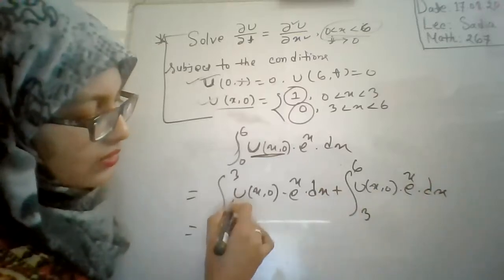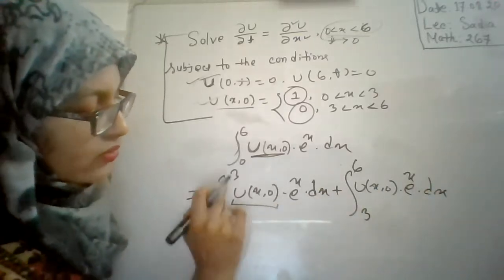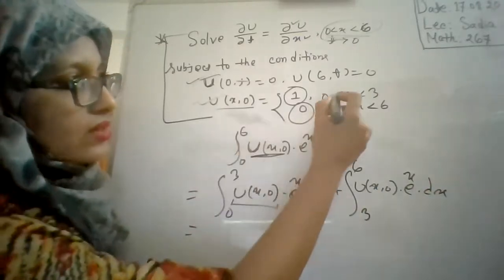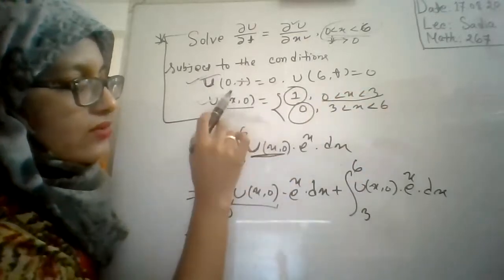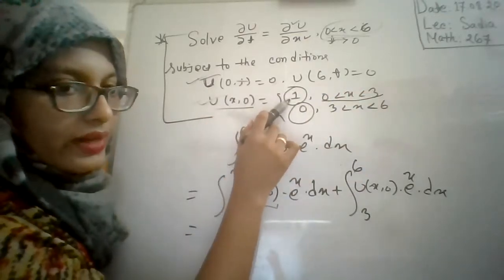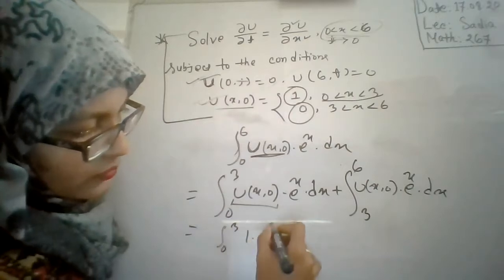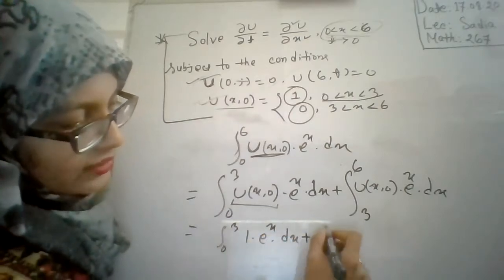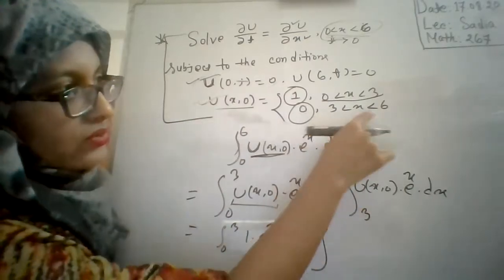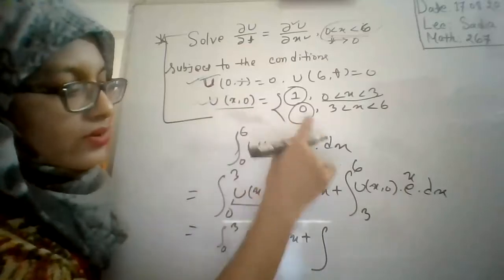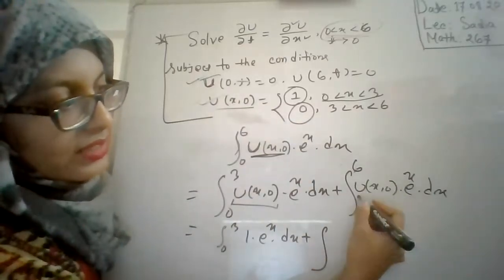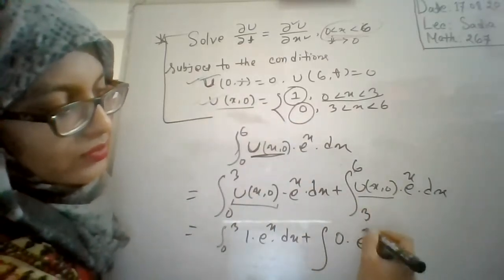So here, for the range 0 to 3, the value of u(x, 0) is equal to 1, right? So set here 1, from 0 to 3, 1 into e to the power x dx. And for the second interval 3 to 6, your initial condition is 0, so the integral from 3 to 6 of 0 times e to the power x dx.